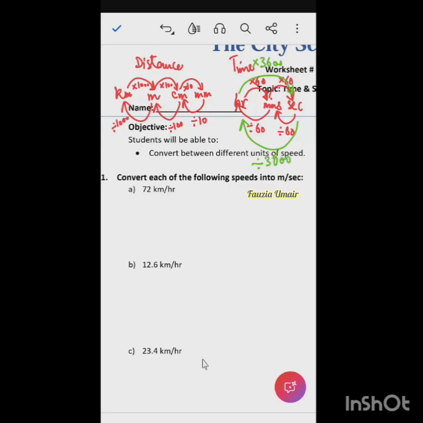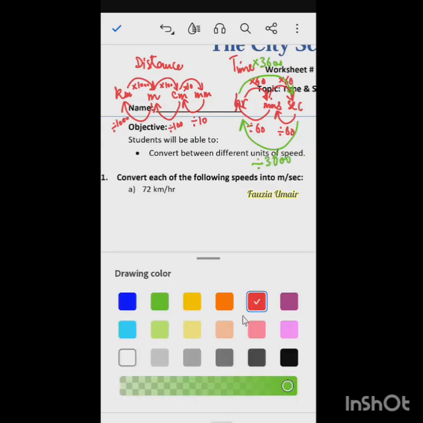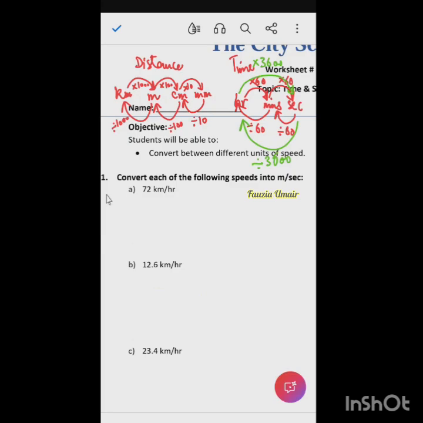You need to remember these conversions, and then this topic will not be difficult, because we will do the same.